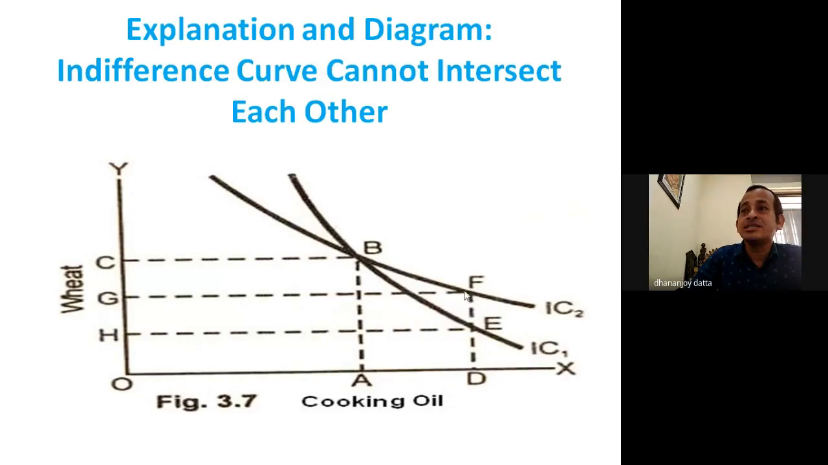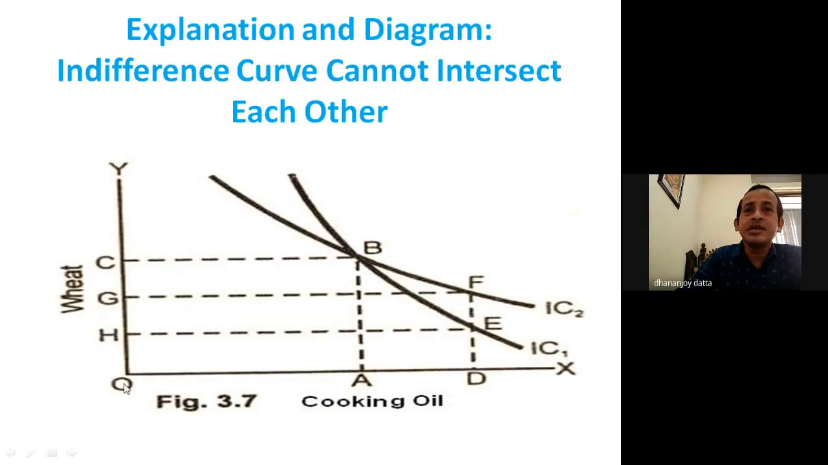But if we look into this, now we can say that point F on indifference curve 2 and point E on indifference curve 1 give the same satisfaction. We can draw this conclusion from here. Now if we draw this conclusion, it will be a very funny conclusion. Why will it be a funny conclusion? Because this is not correct.